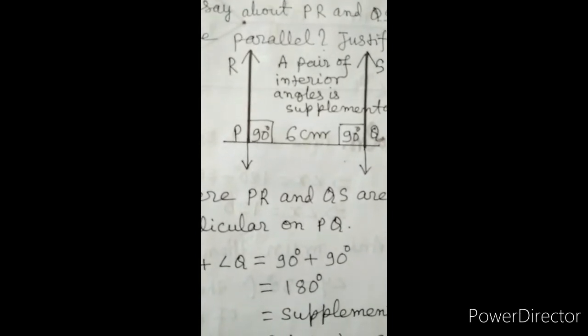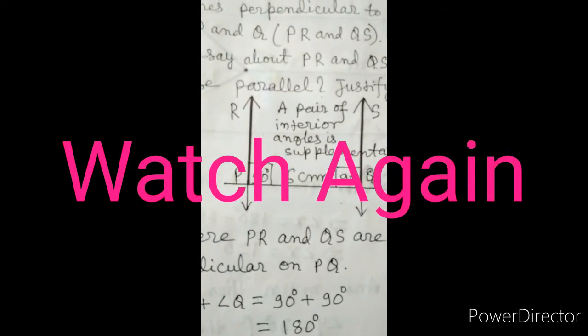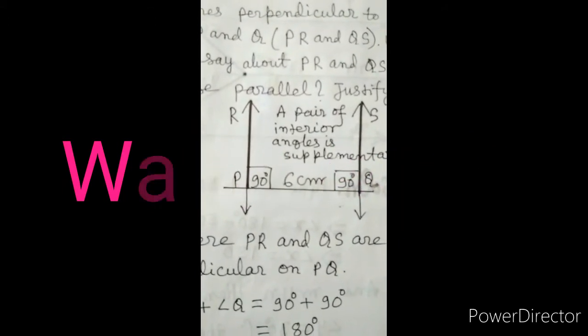Observe this figure first. PR, QS, both are perpendicular on PQ. So sum of these two angles is 90 degree plus 90 degree, that is 180 degree. And these two angles are co-interior angles. A pair of interior angles is supplementary. So PR and QS will be parallel. It is justified like this.